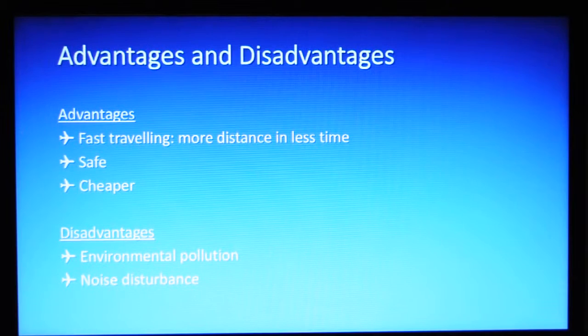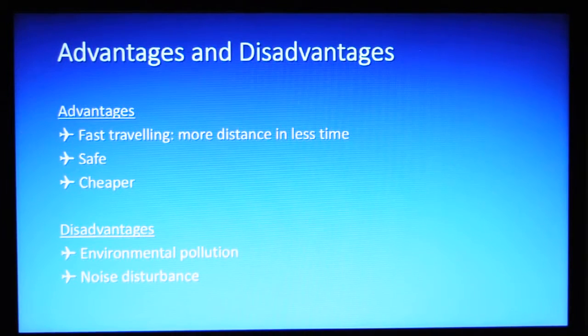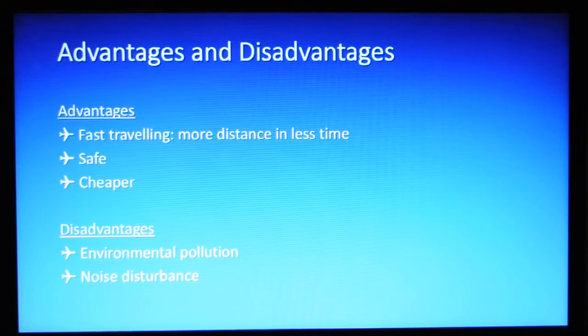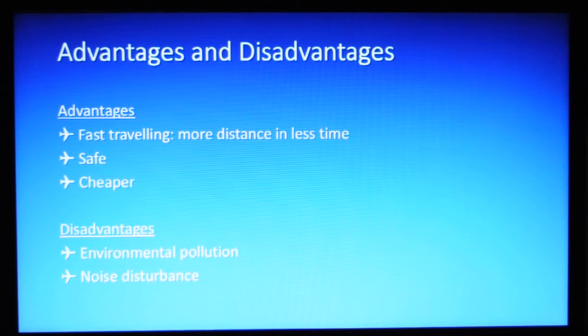An advantage of traveling by airplane is that it's a very fast way of traveling. You can easily travel far distances in a short time. It's also a very safe way to travel. The possibility of an accident happening is very small, but when it happens there is a really small chance of survival. Another advantage of traveling by airplane is that it's often cheaper when you want to travel great distances than other means of transport. Now the disadvantages.